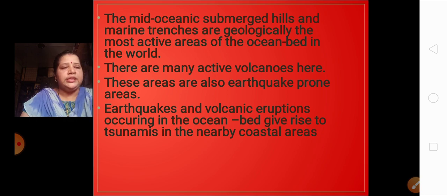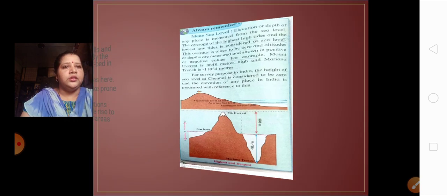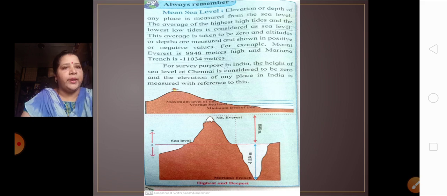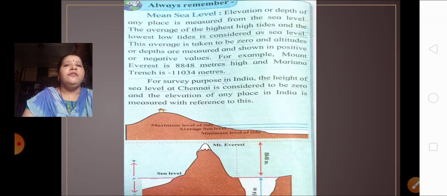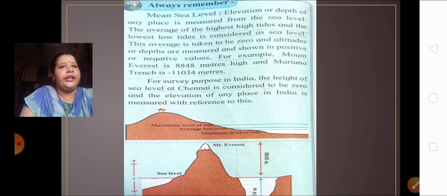So let's have a look at some facts, the always remember part. Whenever we talk about height or altitude, we always take into consideration the mean sea level: above the sea level, below the sea level.